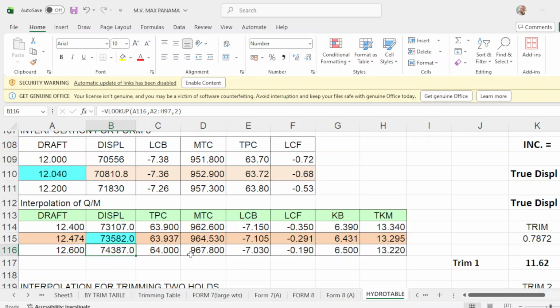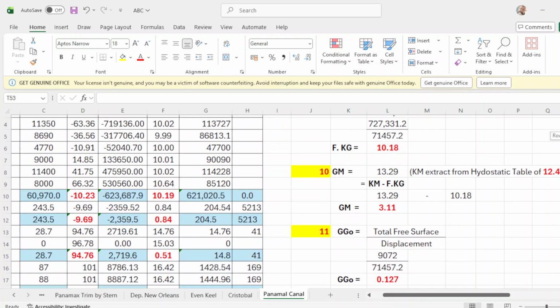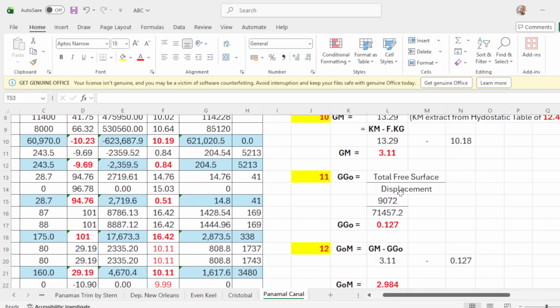You go here, drop of 12.47, the KM is 13.29. So KM minus final KG: the KM is 13.29 minus your final KG is 10.18, and your GM will be 3.11.